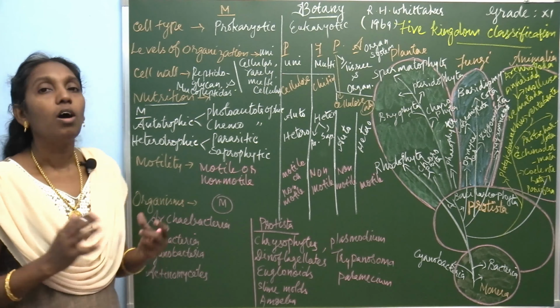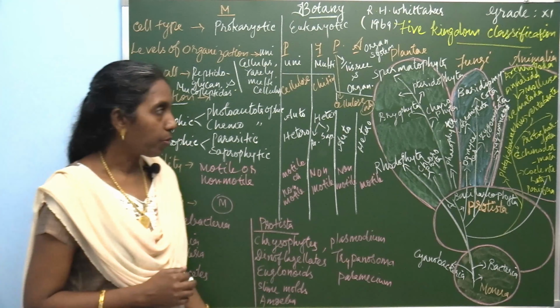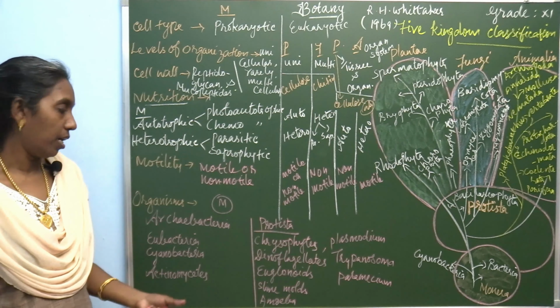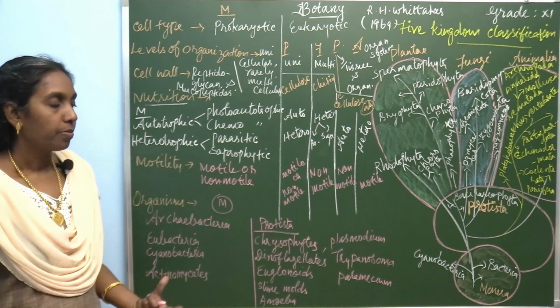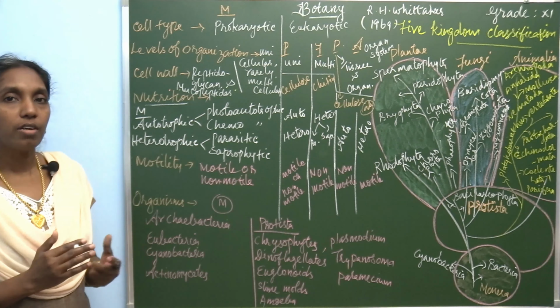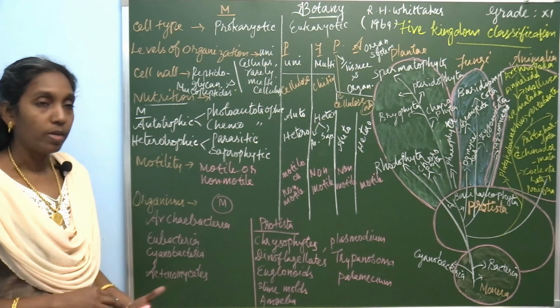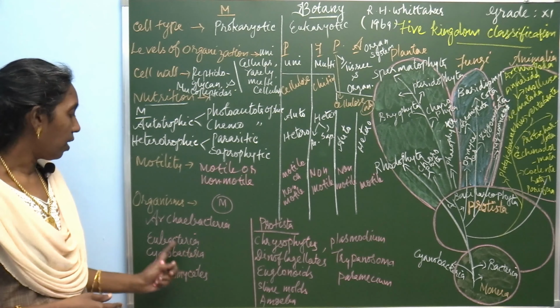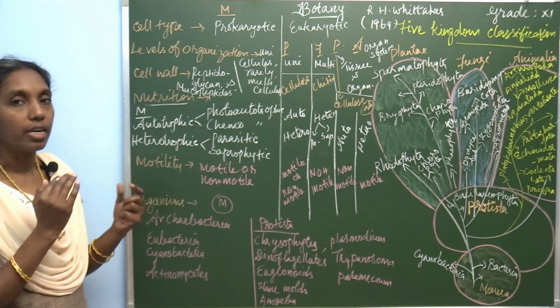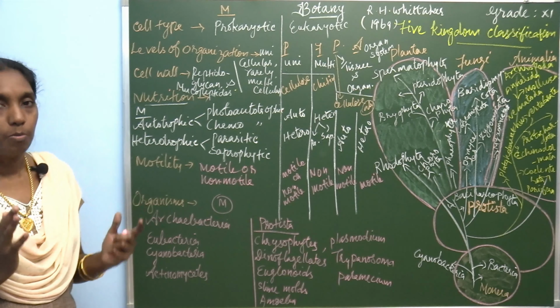Finally, the organisms. What are the organisms present in kingdom Monera, kingdom Protista, kingdom Fungi, kingdom Plantae and kingdom Animalia? Let's see. Kingdom Monera includes all kinds of bacteria: Archaebacteria, Eubacteria, Cyanobacteria (blue-green algae), and Actinomyces. All these bacteria are included in the kingdom Monera.